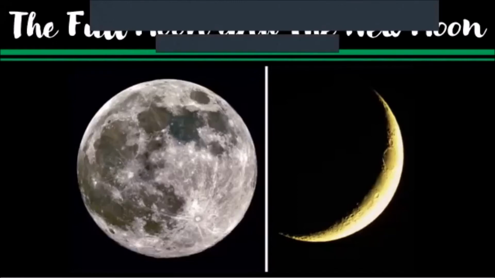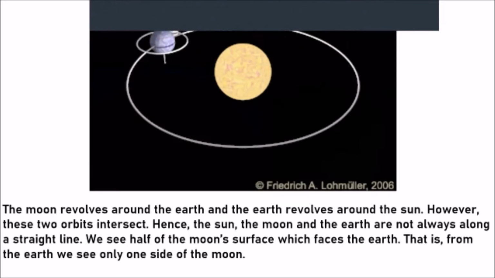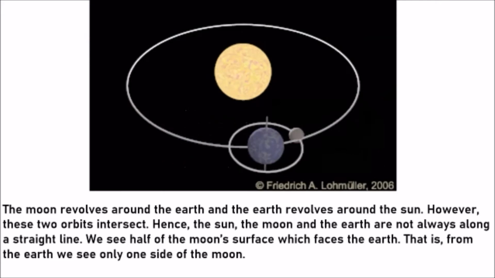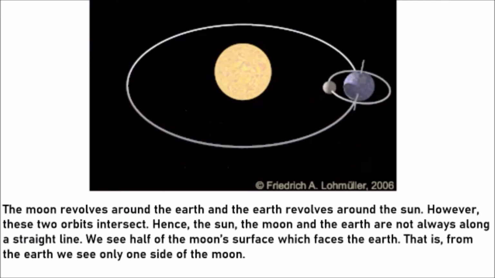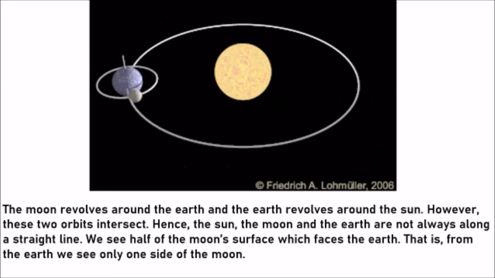Now, the full moon and the new moon. What's the full moon? What's the new moon? It's very interesting. We completed the motions of the earth. Now we are into the motions of the moon. What are the motions of the moon? Let's try to understand. The moon revolves around the earth. I told you. And what is the moon? The moon is a natural satellite, correct? It is going around the earth. See, the moon revolves around the earth, and the earth revolves around the sun.